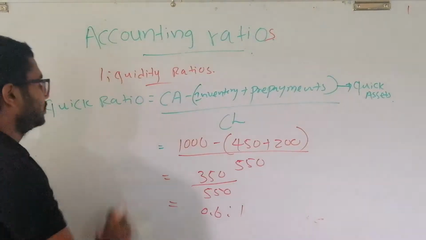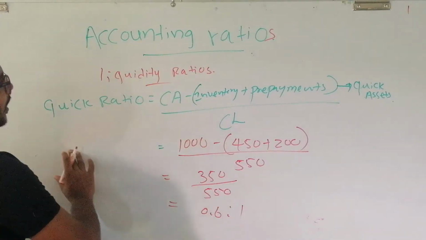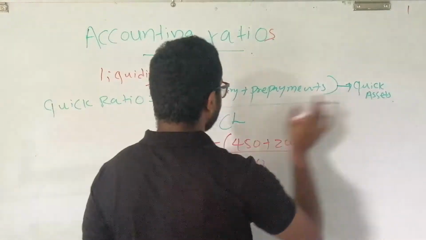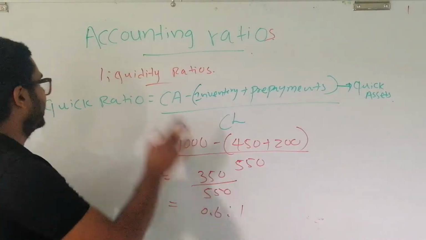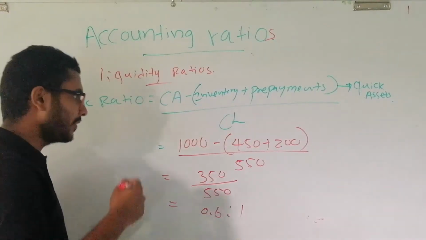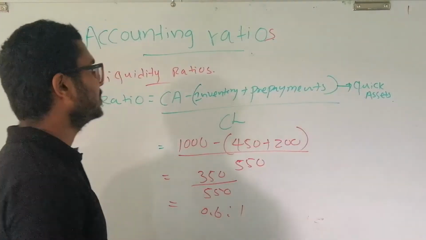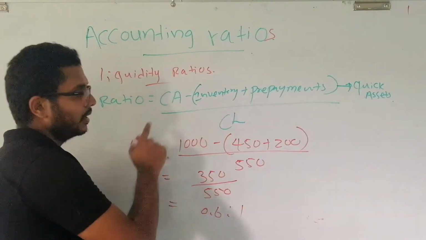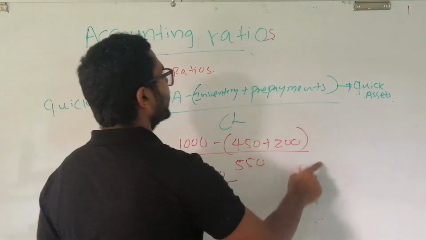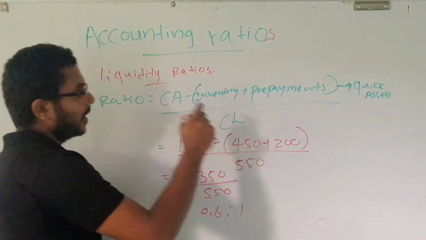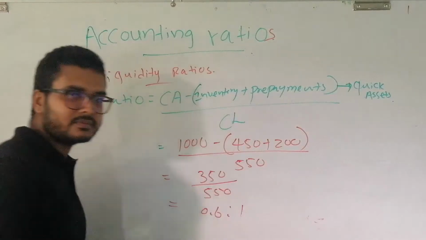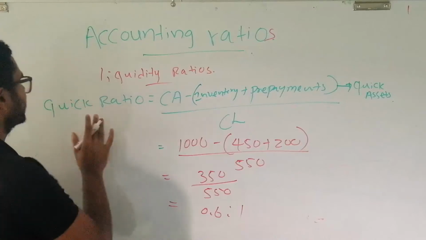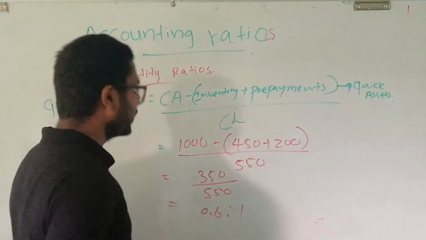In the quick ratio, we measure the relationship between quick assets and current liabilities. The quick ratio is a ratio calculated to assess whether a firm will be able to pay off its current liabilities by using its quick assets. That is the purpose of having this ratio.